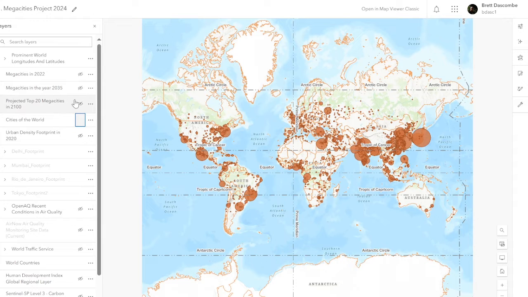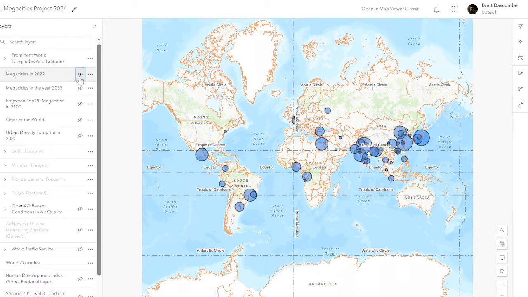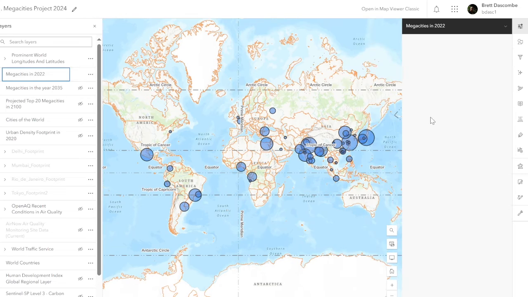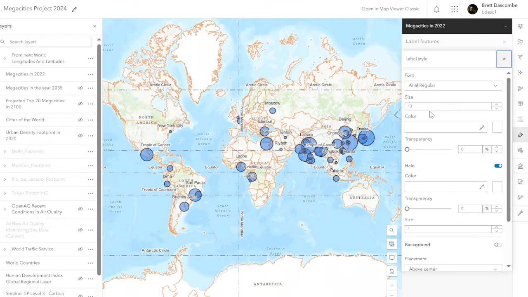But what we can then do is turn that layer off and look at megacities in 2022, which is quite recent data. Now, if we highlight that, we can go over and have a look at labels. We can add a label class and we're going to go cities. Yes, it's popped up. Label style.